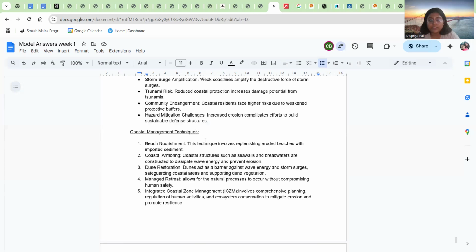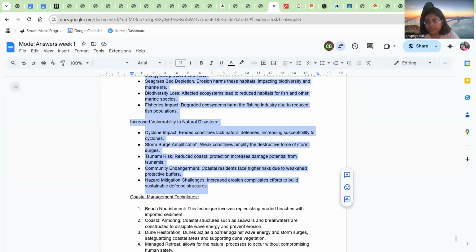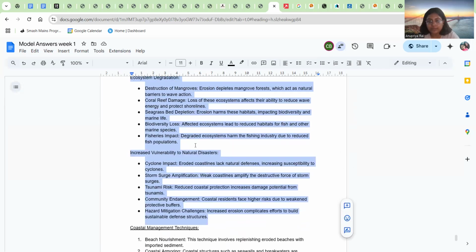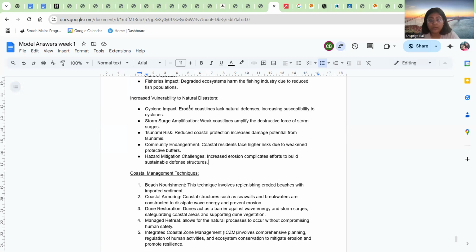Now the third part. See, from here to here, hopefully you observe this, we are just talking about the effects of coastal erosion. You don't need to write this much. This is just for your reference. Either combine a lot of points or pick any 2 or 3 points per subhead, maximum two, or three if there are more points, and then write your answer. If you have never written a disaster management answer, then refer to the model answer, write it, and get it evaluated, because only then will you be able to understand where you could have used different data. Hopefully you're understanding it.